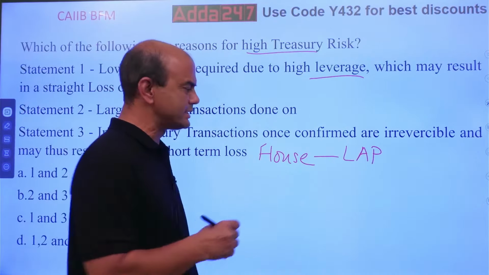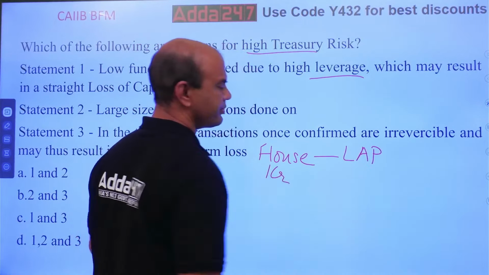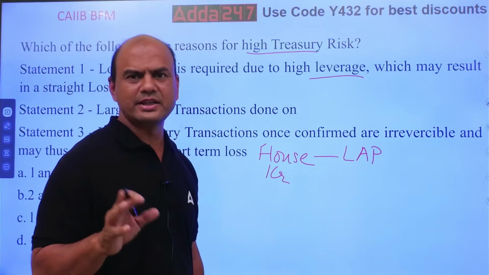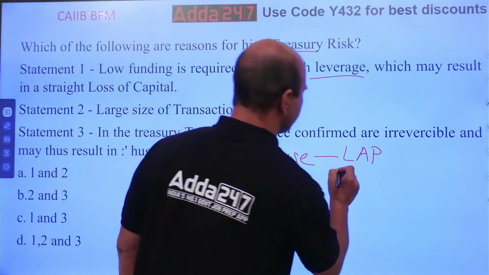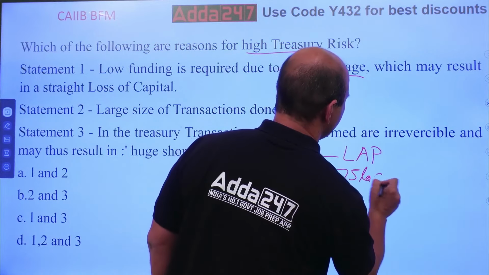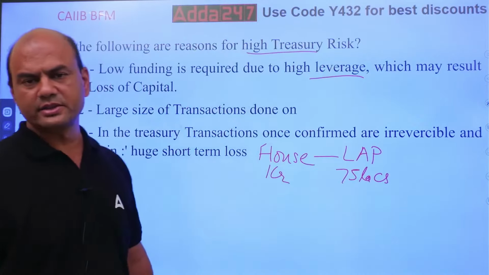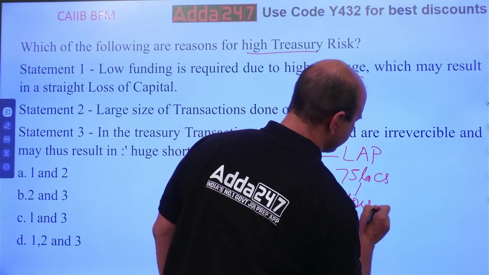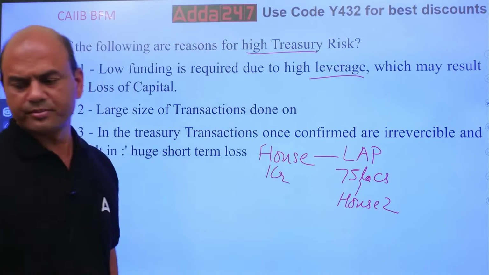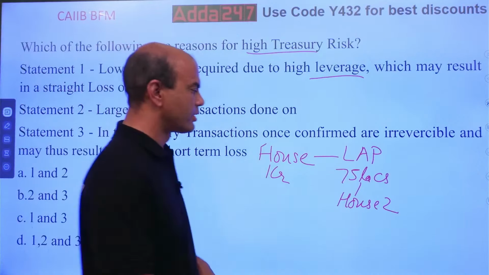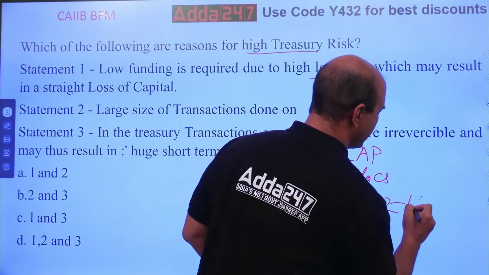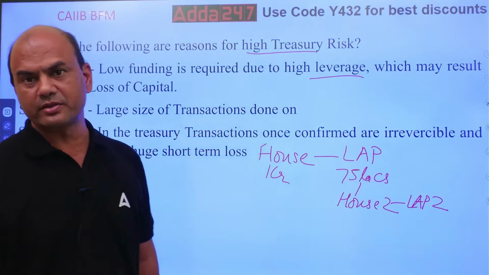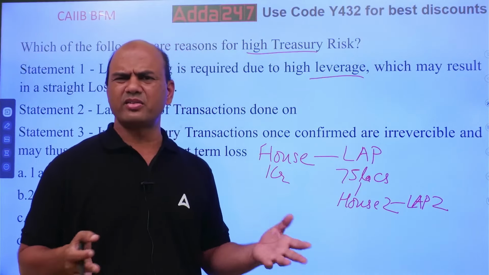Let's say this house is for 1 CR. I'll take a LAP on this for around 70 lakhs, okay, 75 lakhs. Let's consider 75 round. What will I do with this 75 lakhs? I'll buy another house, house 2. Again keep it with you, so LAP 2. Again you will give me 75 lakhs, meaning again 75% of that. Let's take it round.